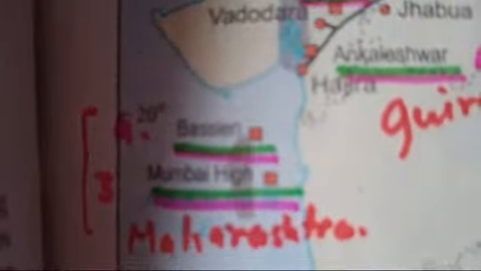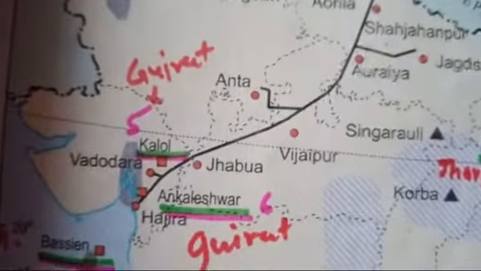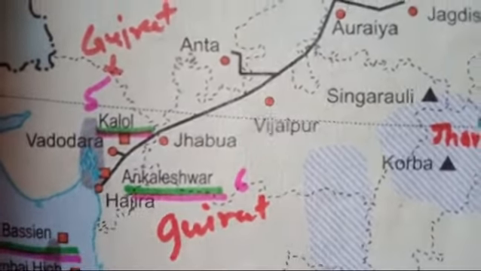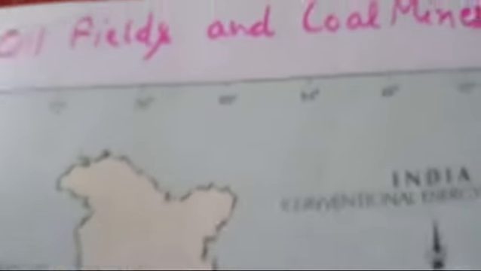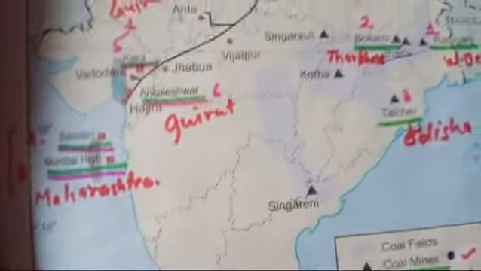Then Basin and the Mumbai High, they both are in the state of Maharashtra. And then you have to locate Kalol and Ankleshwar, the oil fields which are in the state of Gujarat. Now in the same map you have to locate the coal mines also. What particular coal mines you have to locate? Now I will tell you.